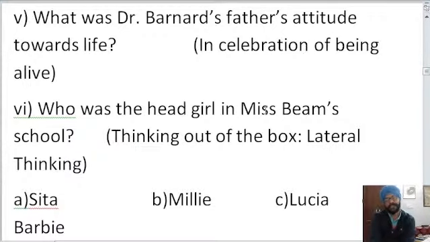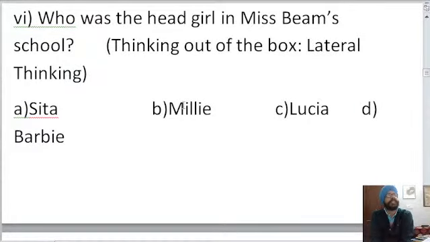Very good, Vishnu. First one to answer question number 5. You had given a wonderful answer. I hope that most of the students have done question number 5. Let us move to question number 6.